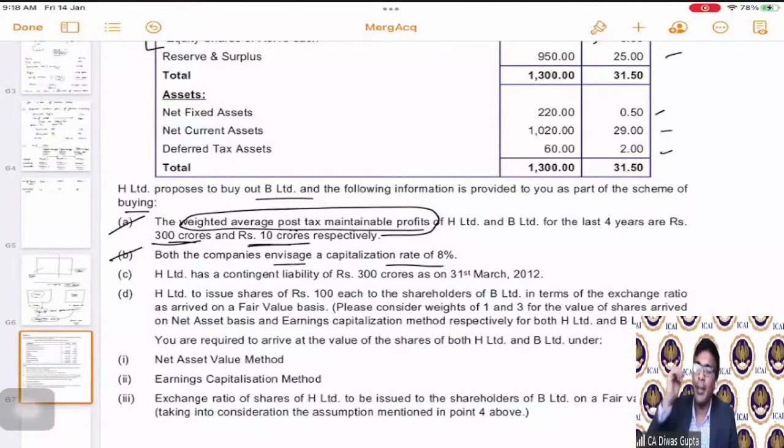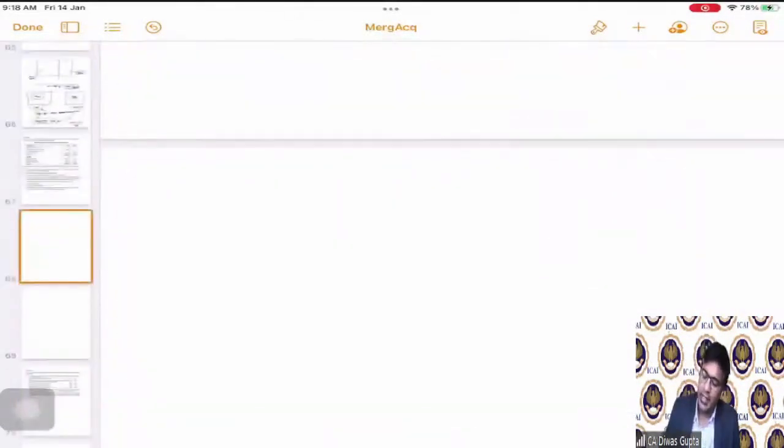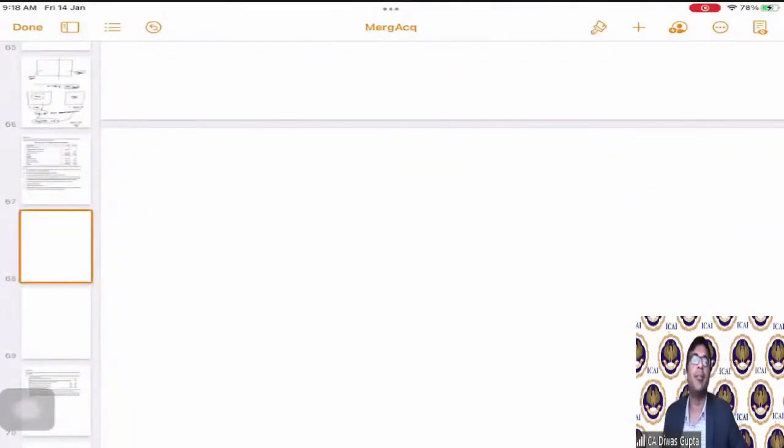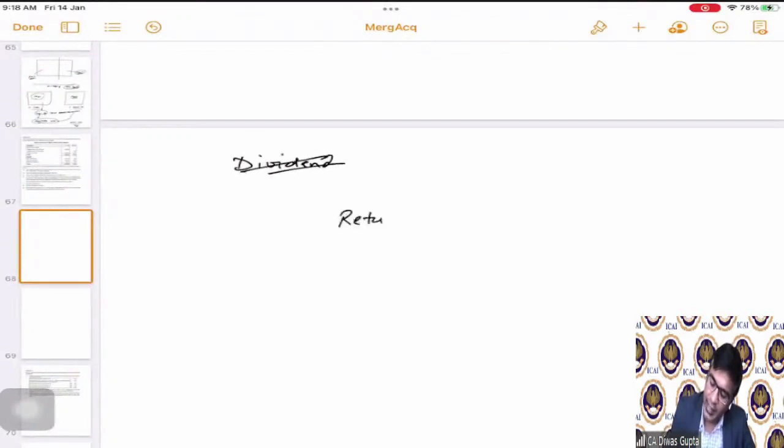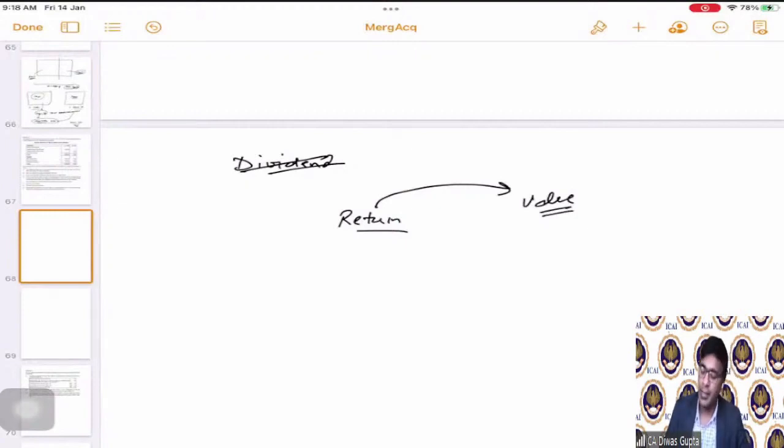Now, how does this capitalization help us? So students, this is a very simple principle of valuation. What is that? If you have a return, any kind of return, whether it is dividend, interest, or profits, and from that return you have to calculate the value of the investment. I'm saying the value of the investment.